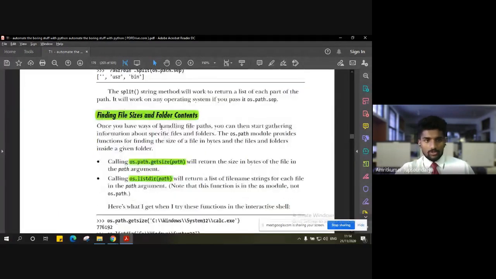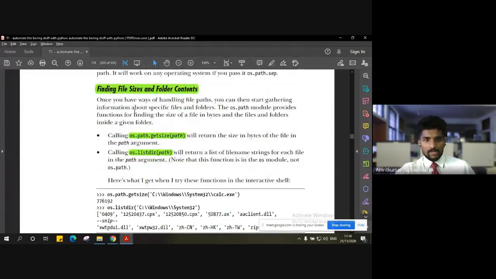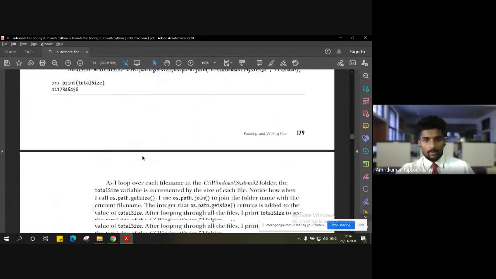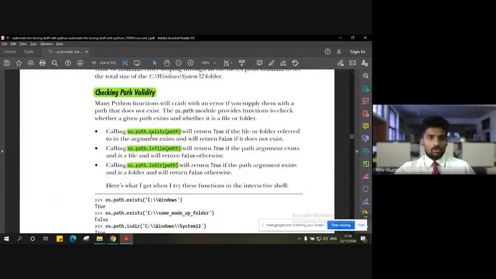So we saw a few examples of finding file sizes and folder contents using the get size and list directory commands. Then we saw how to check the validity of a particular path, right? Whether that path exists or not, whether that path is a file or a folder.